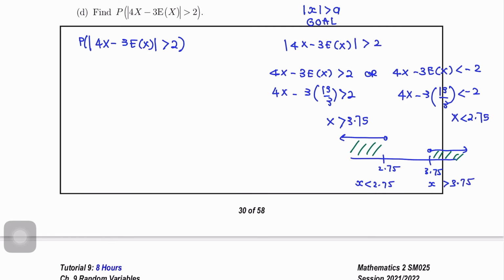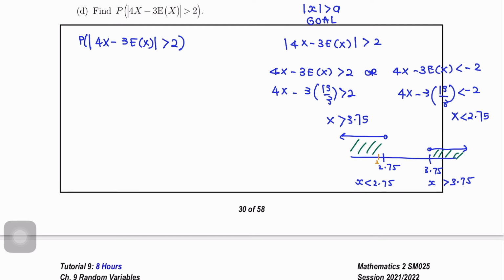Okay, tapi kalau kita tengok 2.75 between 2 and 3. So kawasan mana kita akan start ambil? Kita akan ambil probability x less than equals to 2. Okay, lepas tu kat sini, 3.75 between 3 and 4. So tengok ini number yang termasuk adalah 4.